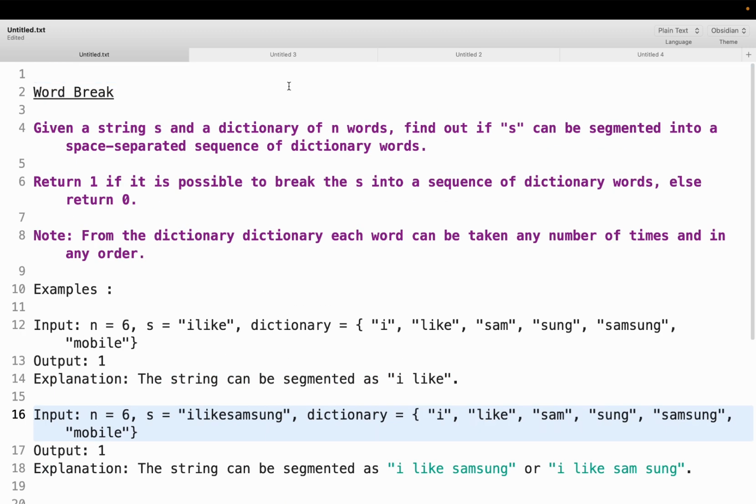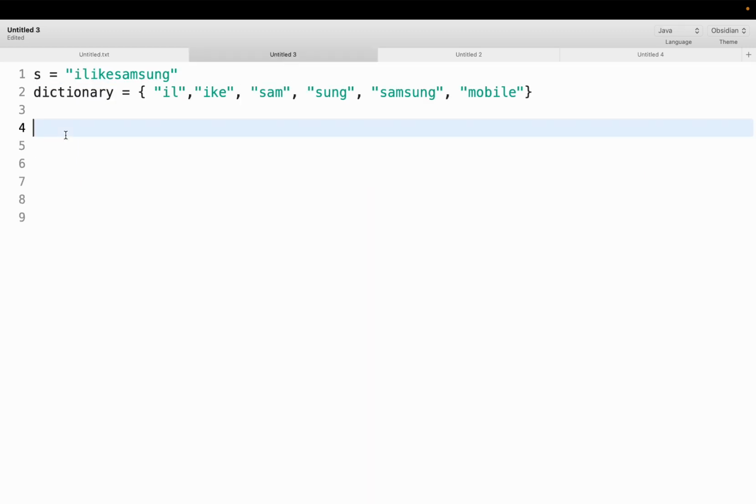Now let's try to solve the problem. Consider this example, "ilike Samsung", and this dictionary. If we check the first character alone, in the dictionary we are not able to find a word matching just the string "i". So we need to check for the first two characters, that is, we have got "il". In the dictionary we are able to see a string matching "il".